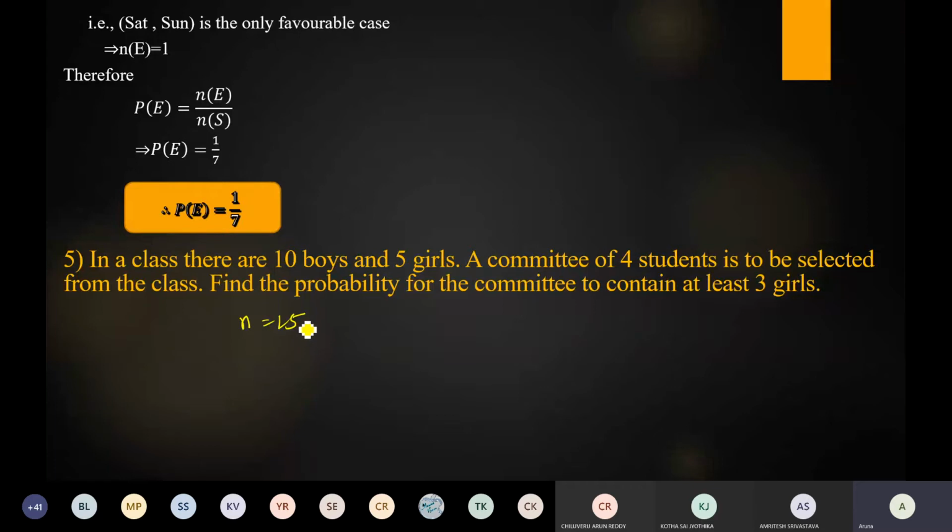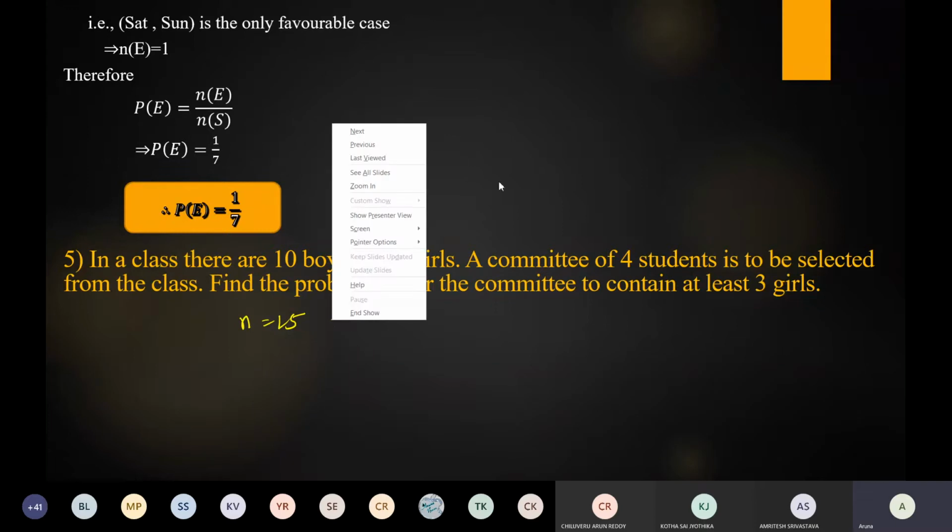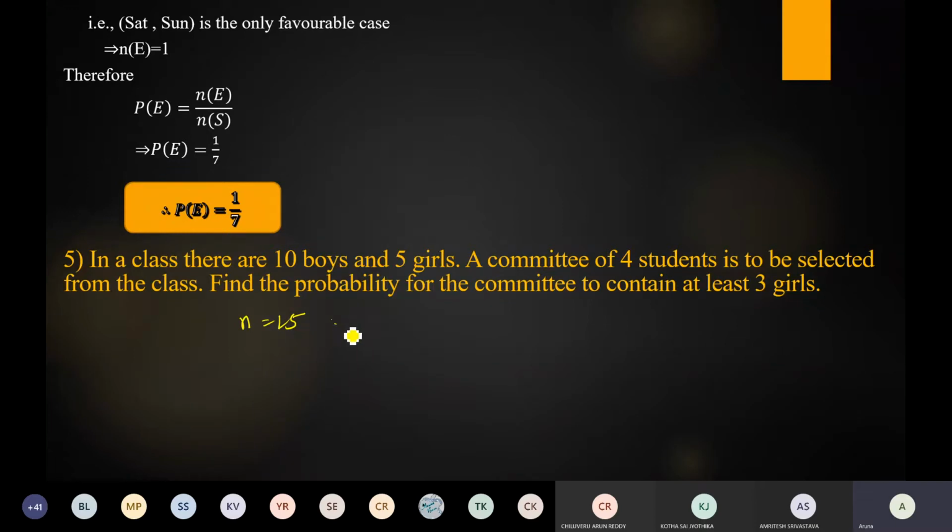So we have to select 4 students. A committee of 4 students is to be selected. So what is the r? r is equal to 4. Next, how to find the n of s? How many ways are there to choose 4 students from 15 students? What is the formula?